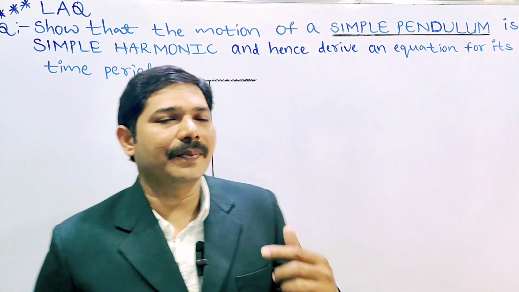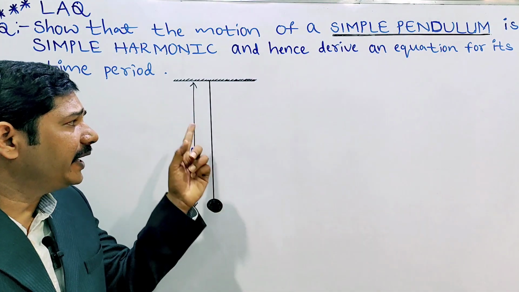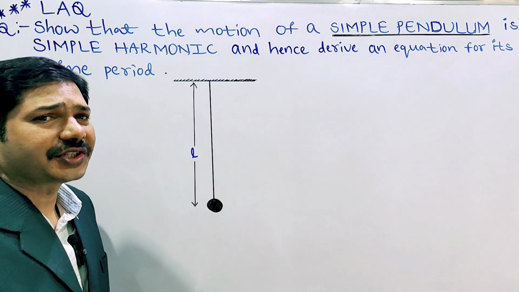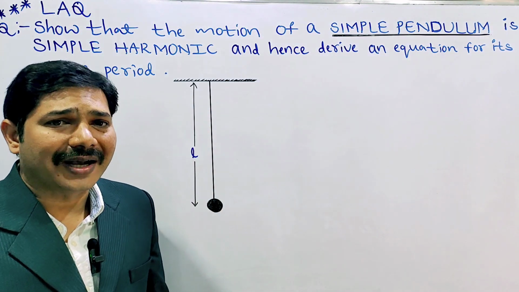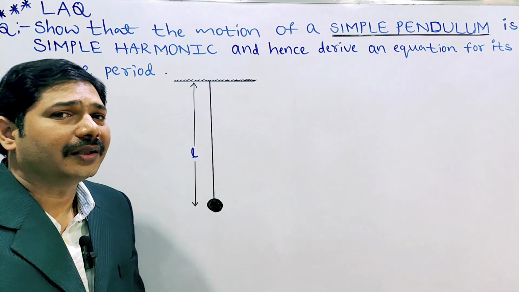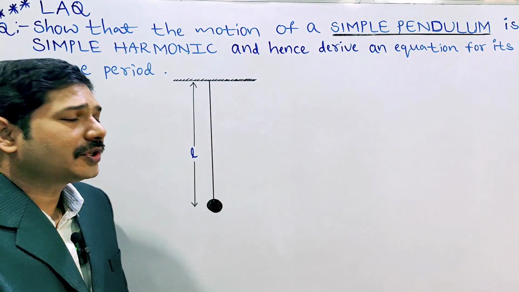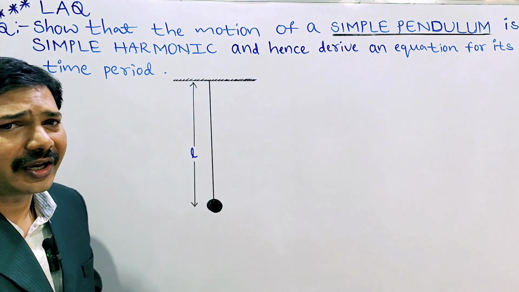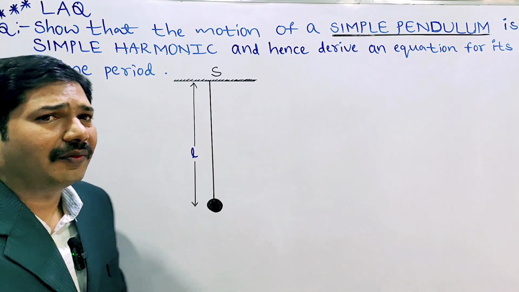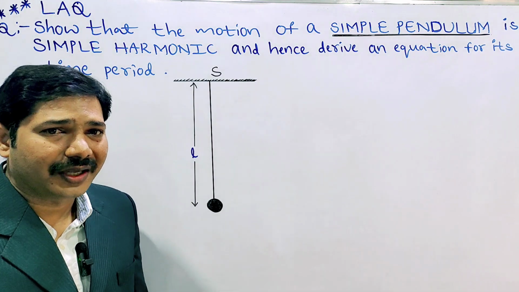First of all, what is a simple pendulum? Here observe, a heavier mass is suspended with the help of a massless, very light, inextensible string. The thread should not extend. One end of the string is connected to a rigid support, say S, and at the other end a heavier mass like a metallic ball is attached.